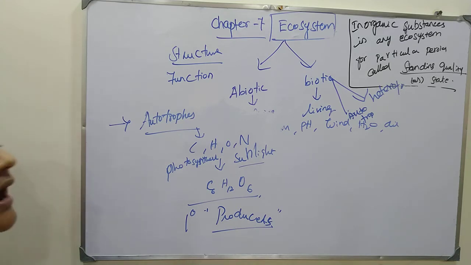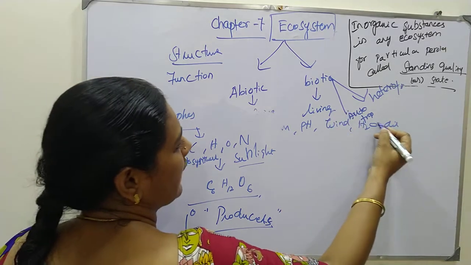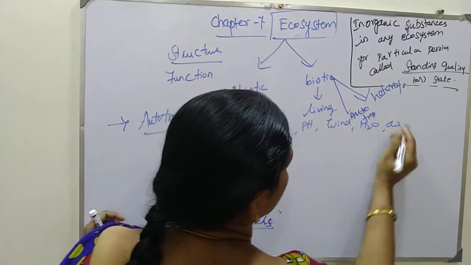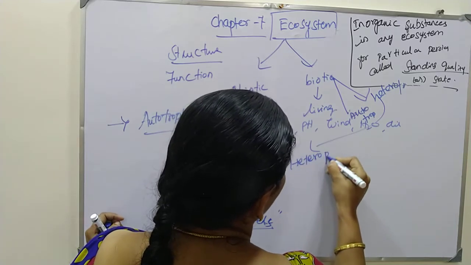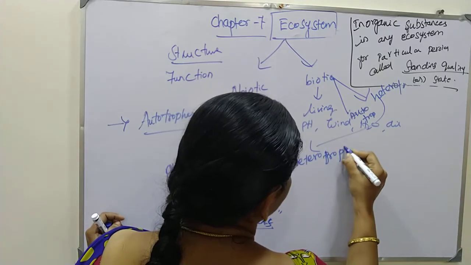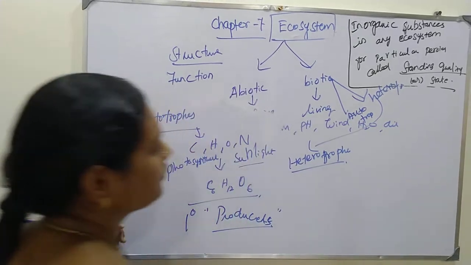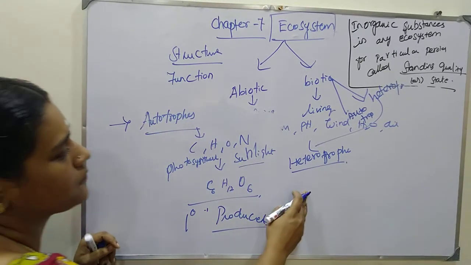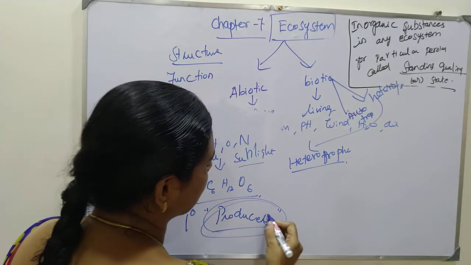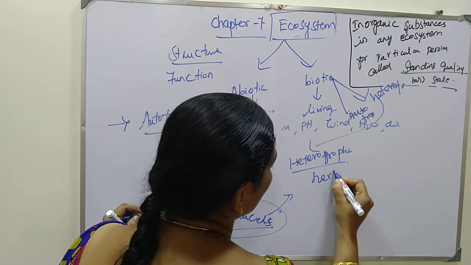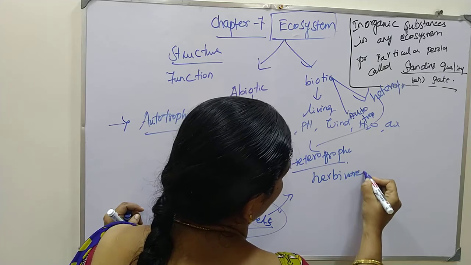Next type you have is the heterotroph, as I said. Producers are grasses and green plants, which are eaten by herbivorous animals, like you know, right?